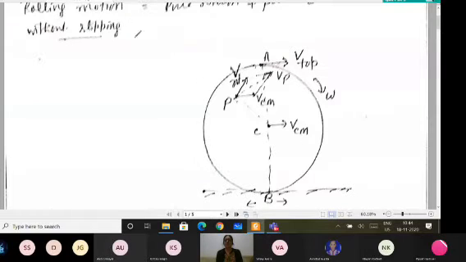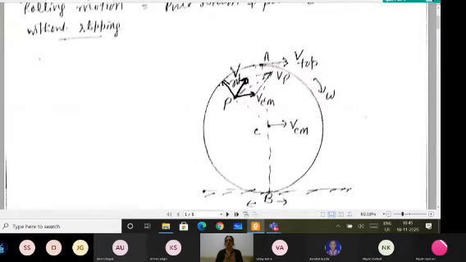So this is the condition for rolling motion without slipping, that the particle at the lowest point should be momentarily at rest, meaning at that instant when the rolling is taking place. Now when I talk about the velocity at any point P, with its radius vector, this is the point P where I'm willing to find the velocity. This is the linear velocity at this point due to the rotational motion, and this is due to the translational motion. So these are the two velocities.